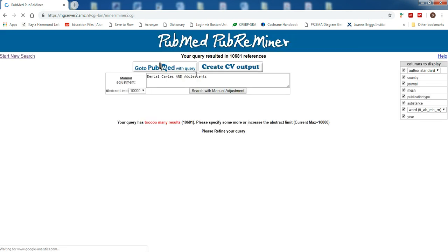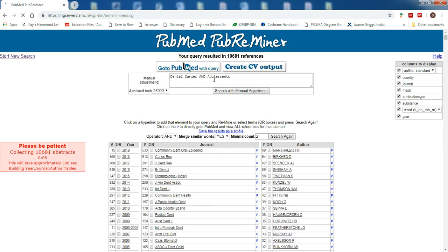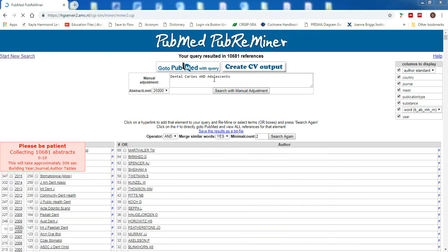So it tells me in this case, I did the search a couple of minutes ago, there's actually, you can see 10,681 citations. So I'm just going to change this to the maximum number. It lets me do 25,000 and then run that search again. So I'm not going to look at the entire result because it's going to take probably a few minutes to do this. But the interesting thing, it starts to go through all the articles in PubMed and it pulls out different information about those papers. But you can see the one we're interested in here is author.